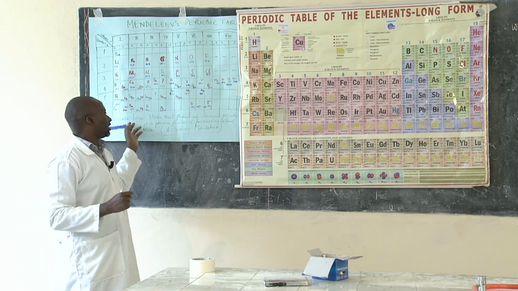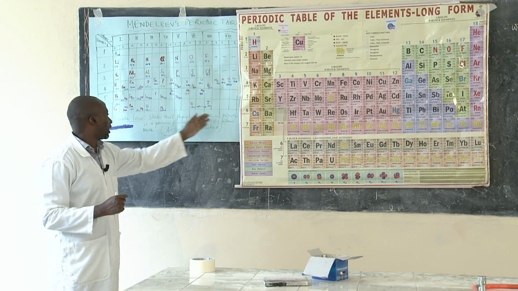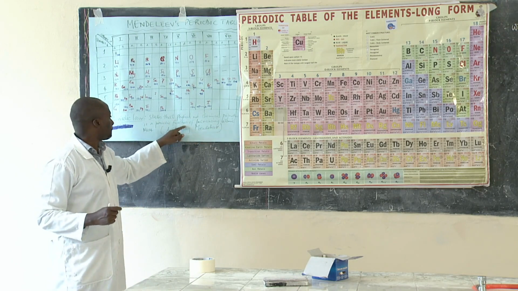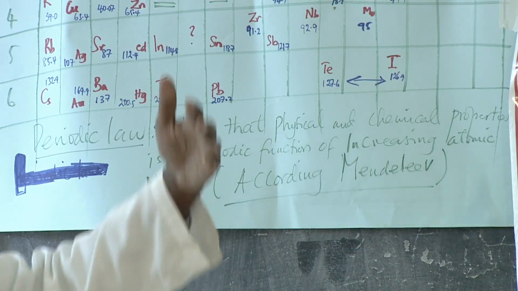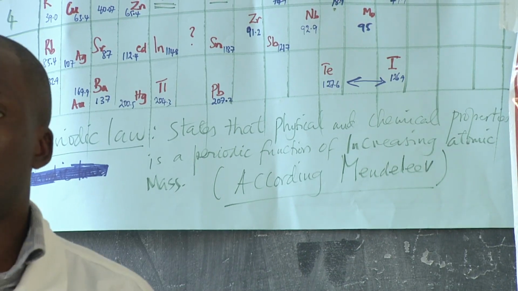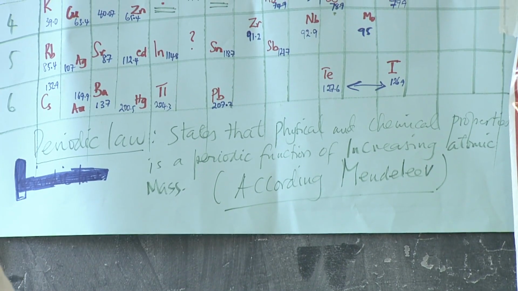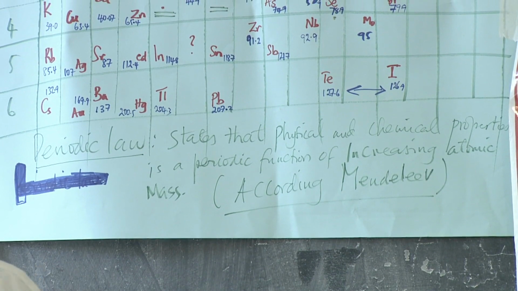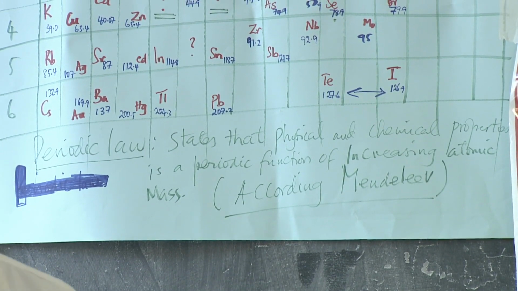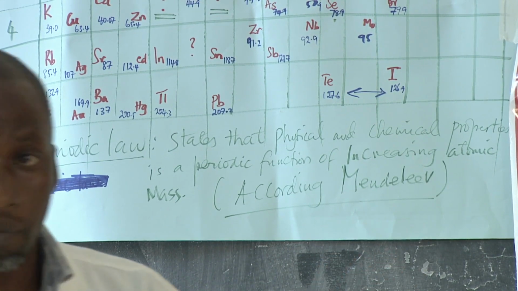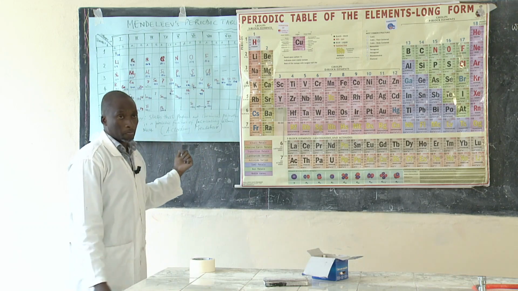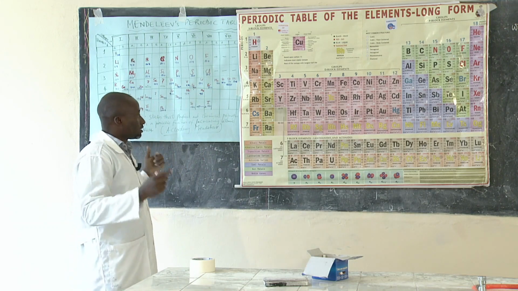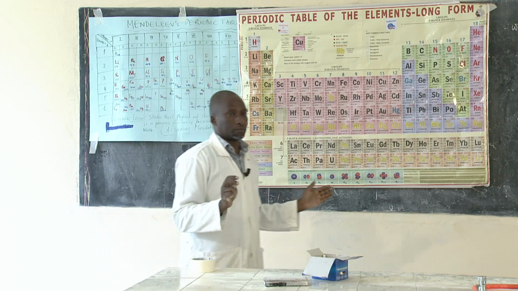So he even formulated the law that the physical and chemical properties of the elements are a periodic function of increasing atomic mass. But was it maintained? The answer is no, it wasn't maintained. And therefore, that brought some discrepancies about his periodic table. Those discrepancies left some gaps.